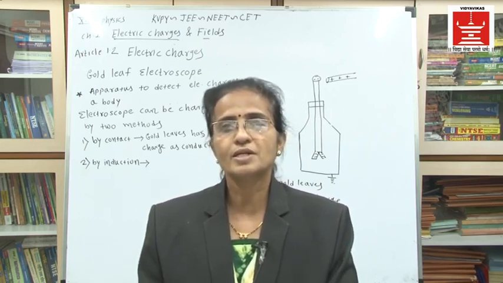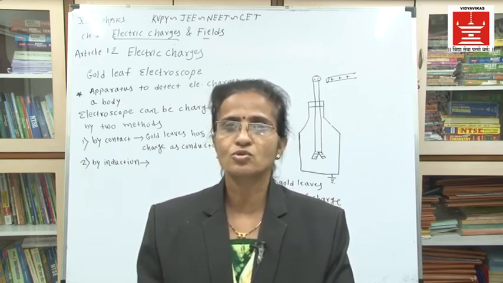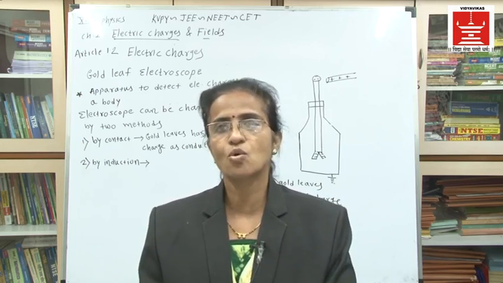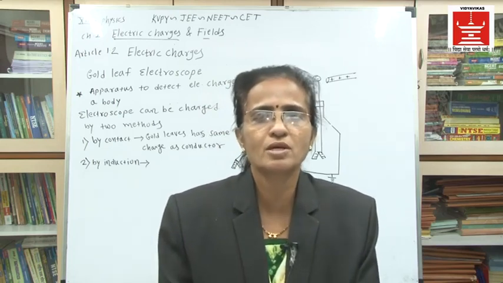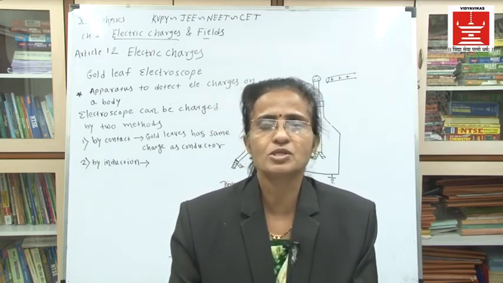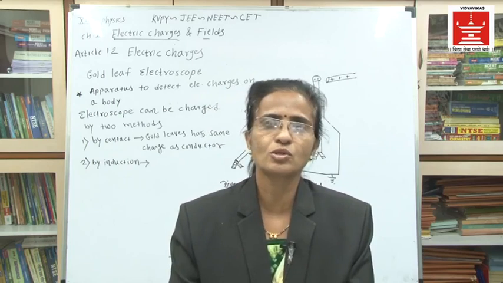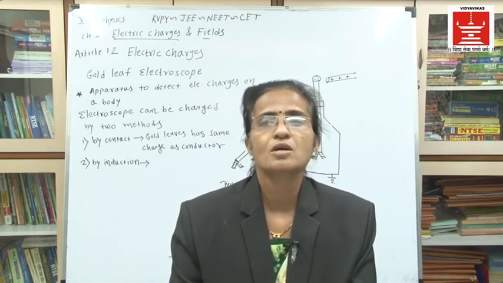Then to detect electric charges, we use one apparatus, and that is the gold leaf electroscope. This is all about the theoretical part, and depending on this theoretical part, now we have to solve multiple choice questions for your practice.